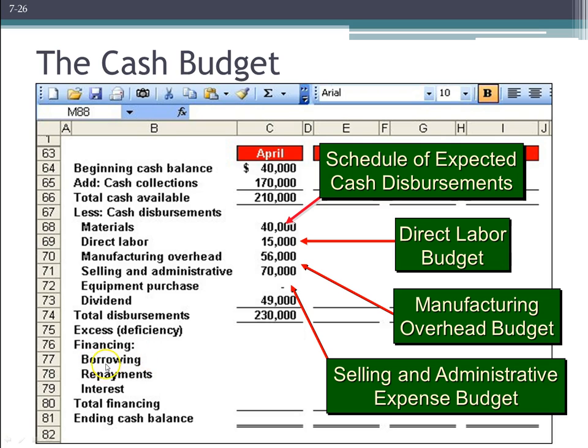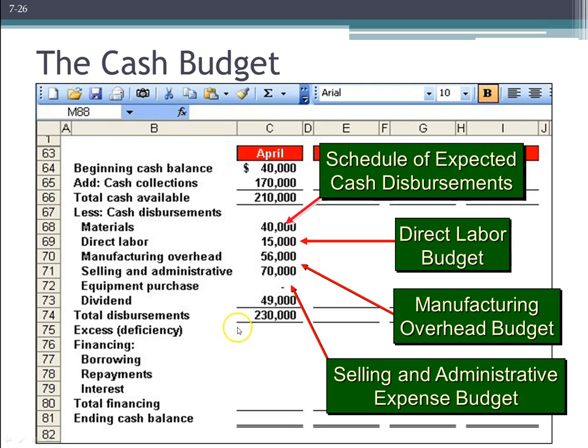Both borrowing and repayments of that amount, and even repayments of interest. But everything else that's going to be in this cash budget is cash collections, that's monies coming in, and cash going out, except for financing, which goes into this third section. So once we've got the cash collections, the total cash we expect to have available, and the total disbursements of cash, we then have a subtotal, right?